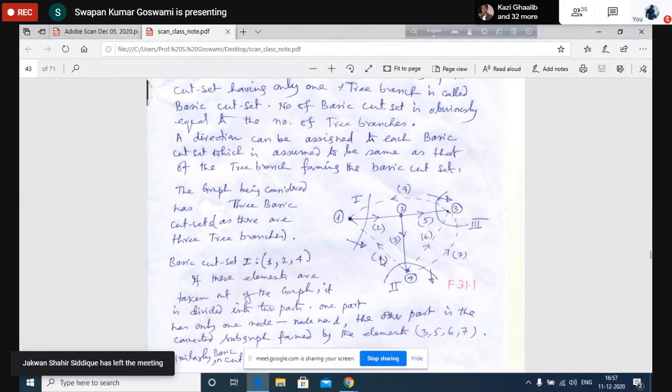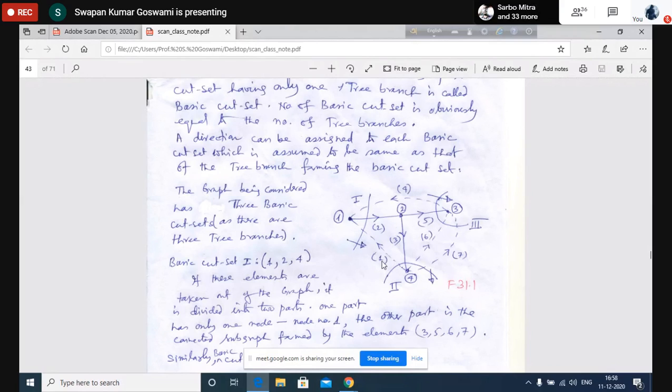If I remove, that means I am drawing a line. Why I am drawing a line? By drawing a line, I shall have a situation where that line is cutting some elements. Those elements will be removed. That's the purpose of drawing this line. Say I am drawing a line like this. That means I shall be removing 1, 3, 5, 4.